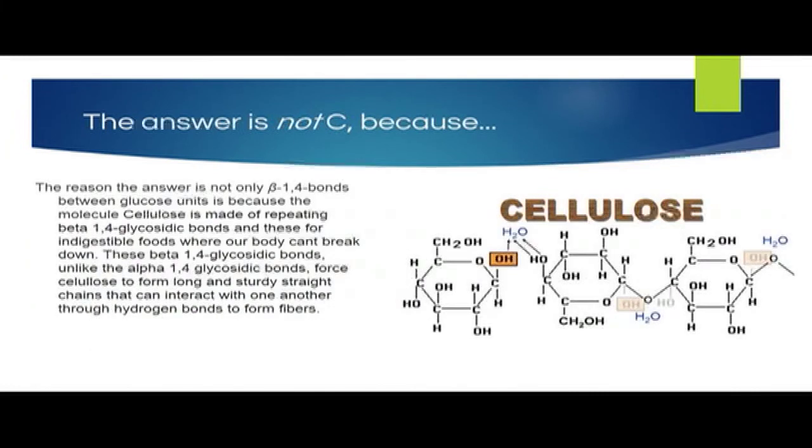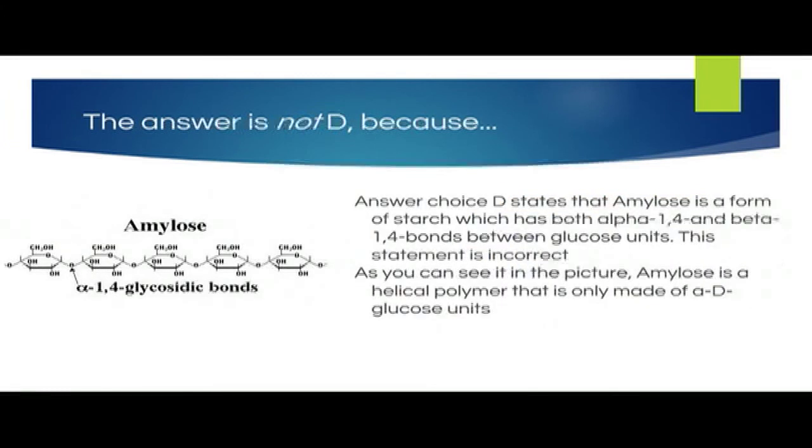The reason the answer is not only beta-1,4 bonds between glucose units is because the molecule cellulose is made up of repeating beta-1,4 glycosidic bonds, and these are for indigestible foods that our body can't break down. These beta-1,4 glycosidic bonds, unlike the alpha-1,4 glycosidic bonds, force cellulose to form long and sturdy straight chains that can interact with one another through hydrogen bonds to form fibers.